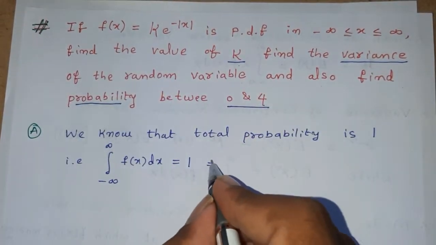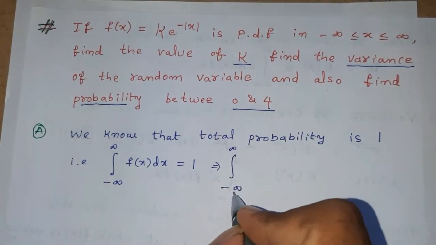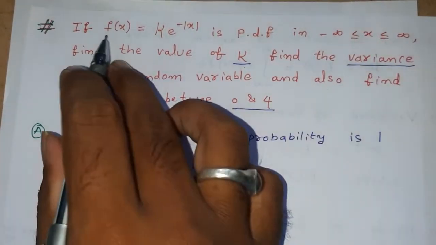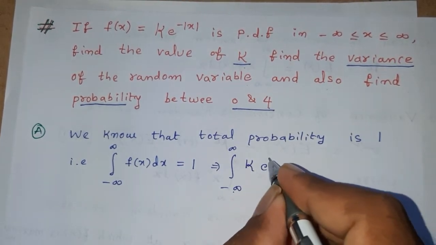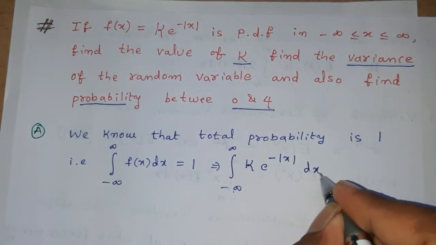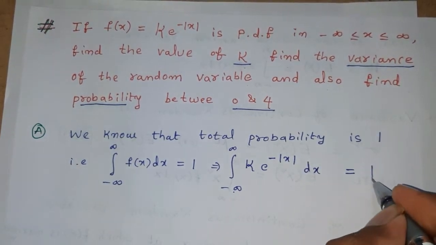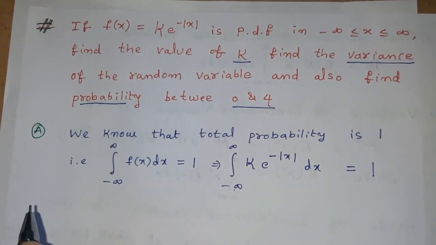Here f of x is defined as capital K into e power of minus modulus of x, where capital K is a constant, as per the given definition. So integral with limits minus infinity to infinity of f of x dx is 1. Total probability is always equal to 1.